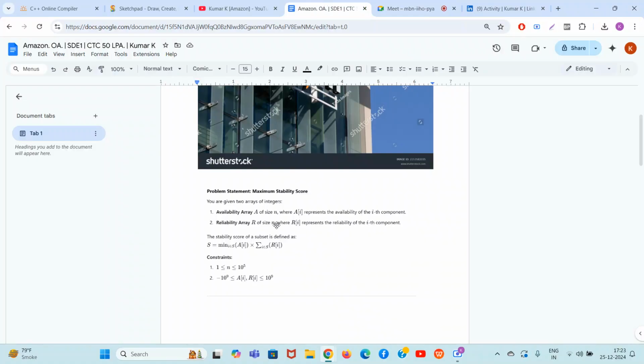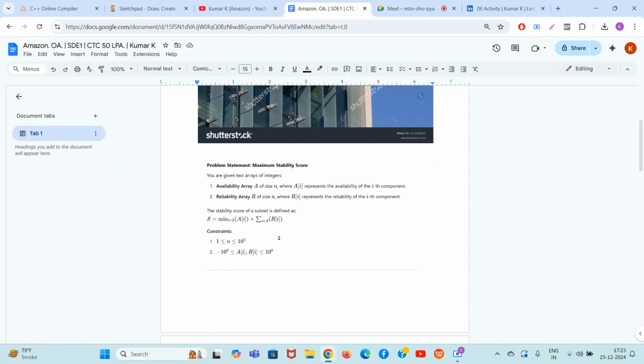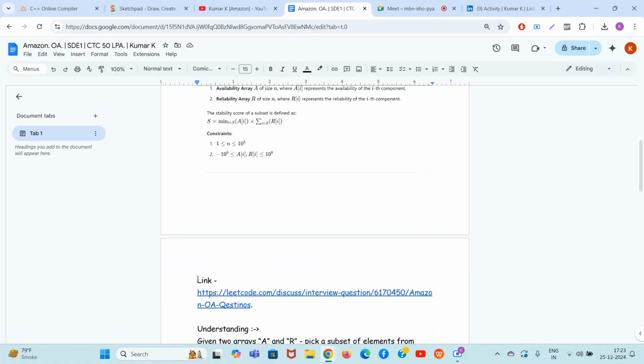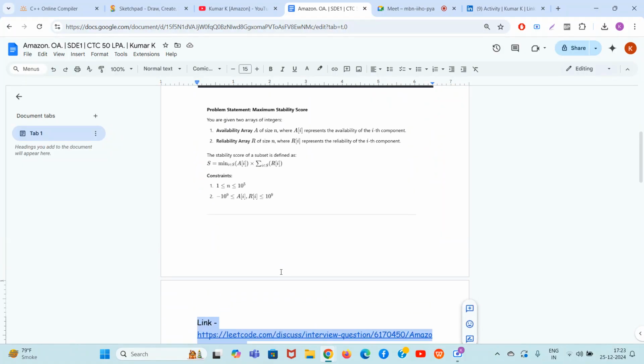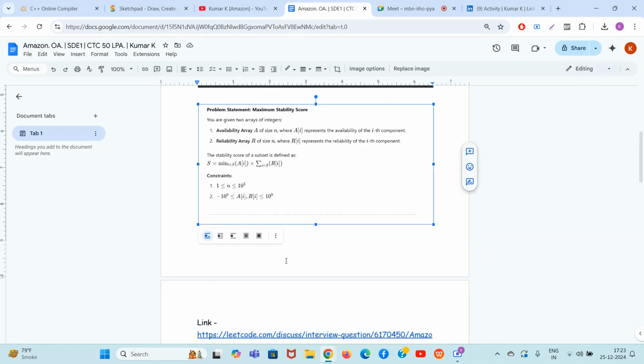Now, guys, coming to this video, and this particular question of Amazon OA, what they're asking you is maximum stability score. The actual source link of the question can be seen here. So, guys, you are given two arrays, array A and array R. You have to choose a subset such that the minimum of A of I of that subset multiplied by the sum of R of I of that subset is maximum possible.